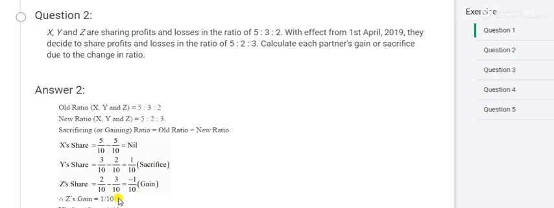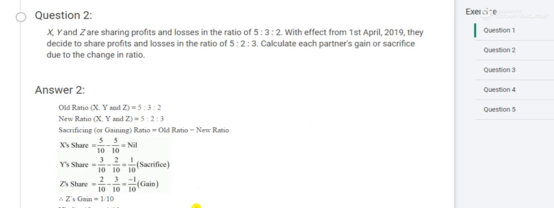Okay. Here what he said, each partner's gain or sacrifice. It means that in case of X there is no gain, no sacrifice. In case of Y it is only sacrifice, and in case of Z it is gain. So we have calculated gain and sacrifice in case of question number 2. Understand? So 3, 4, 2 more questions, you may practice and you will ask queries.